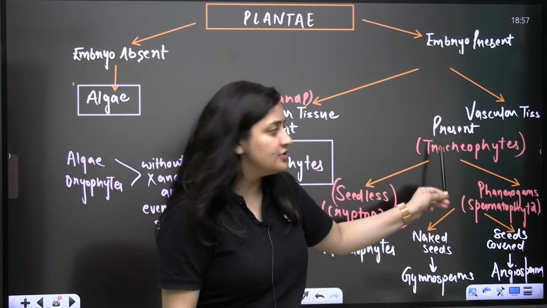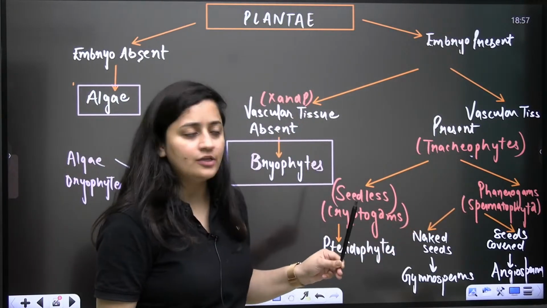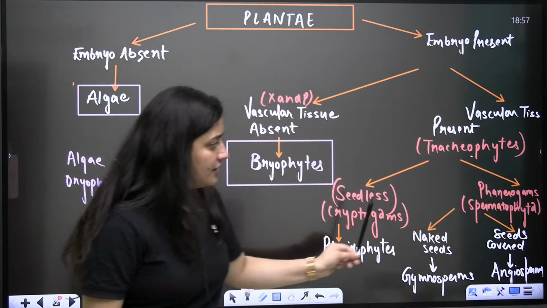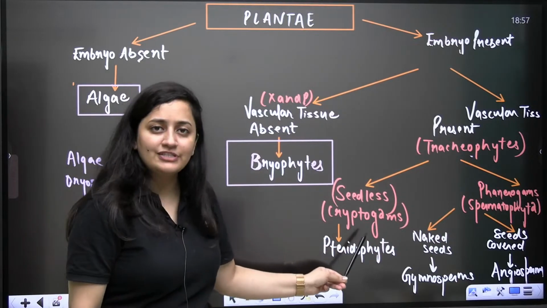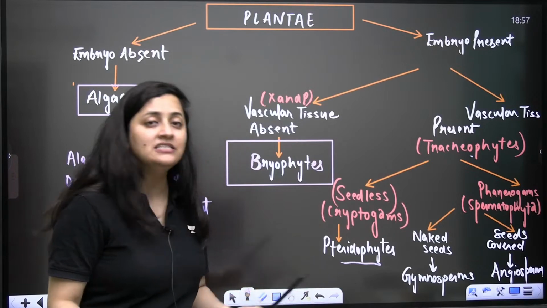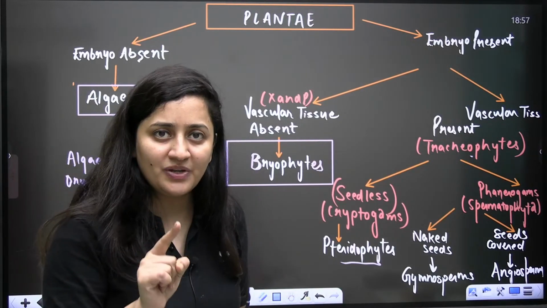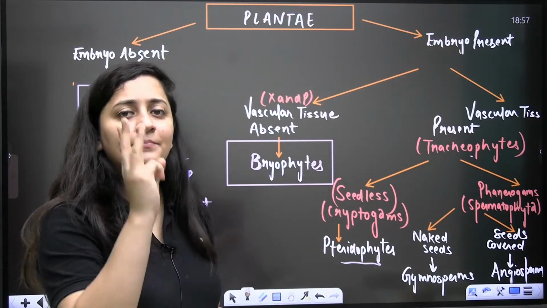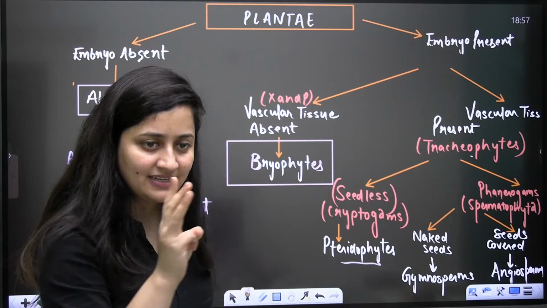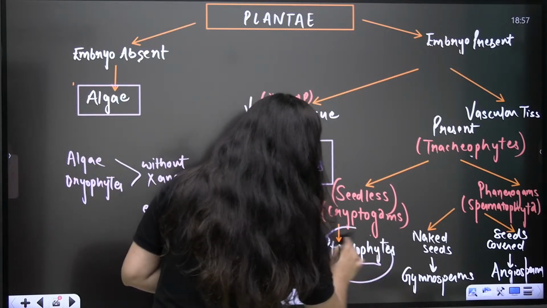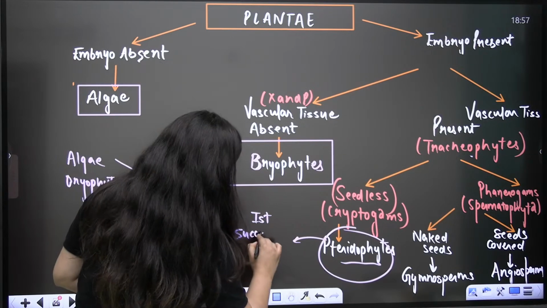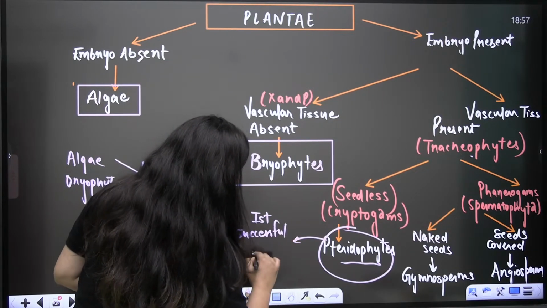Next, vascular tissue present. The plants in which vascular tissue is present, we use the word tracheophyte. In tracheophyte there are again two categories, seedless and phanerogams. For seedless plants we also use the word cryptogams. So here you can put your pteridophytes. In pteridophytes, embryo is present, vascular tissue is present, but seeds are absent. Pteridophytes are even the first successful land plants.